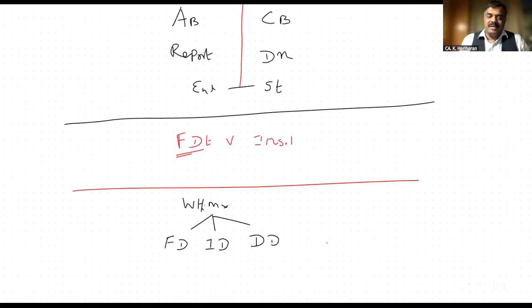The last one, the dividend decision. The dividend decision is to determine the dividend payout ratio.